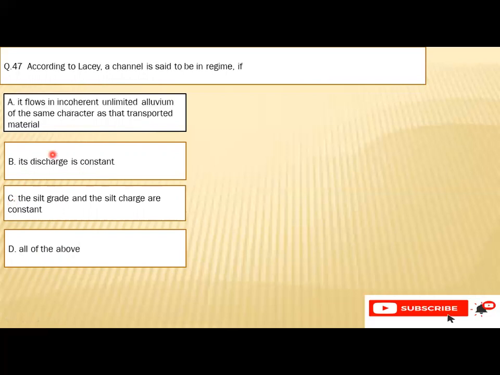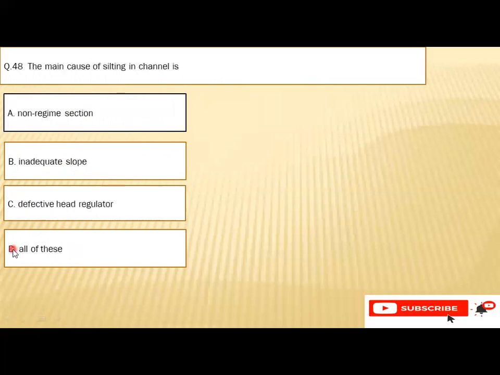Question number 47: according to Lacey, a channel is said to be in regime if A, it flows in incoherent unlimited alluvium of the same character as the transported material, B, its discharge is constant, C, the silt grade and silt charge are constant, or D, all of the above. So the right option is D, that is all of the above.